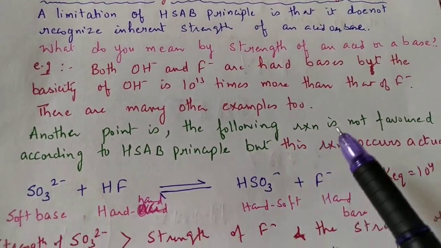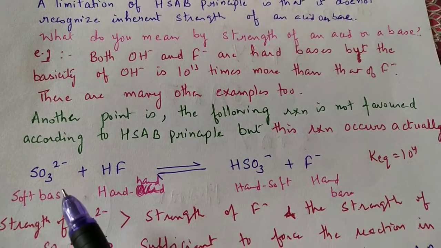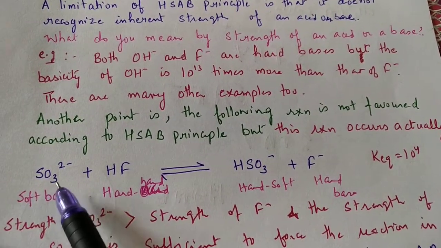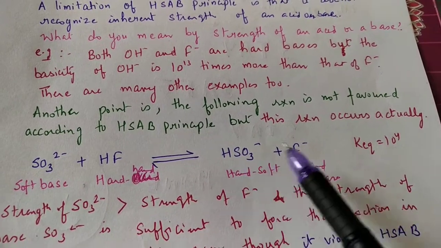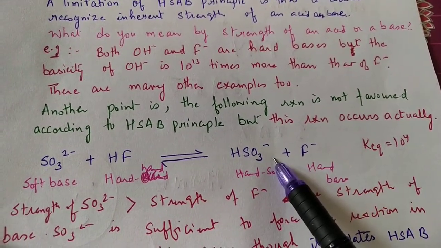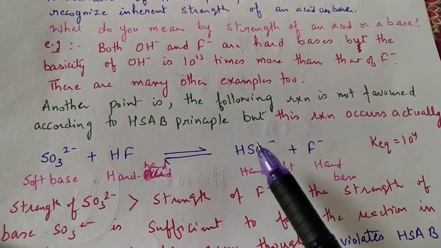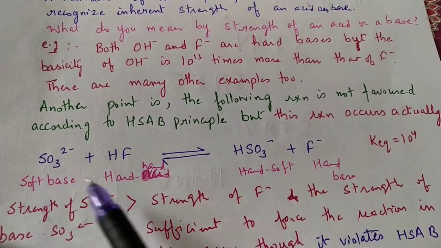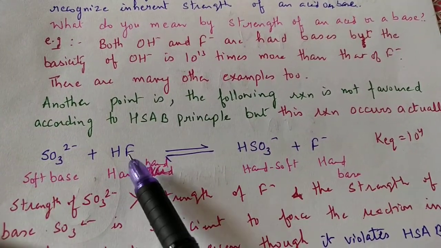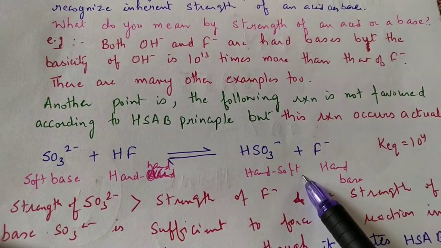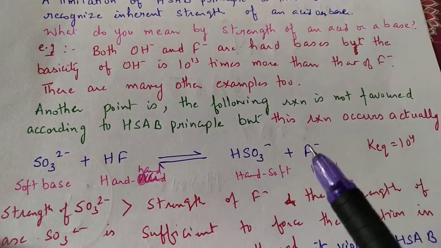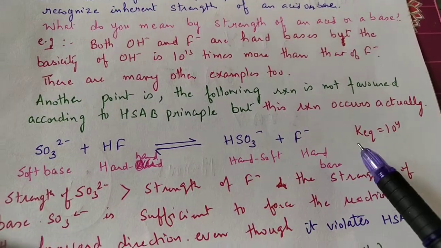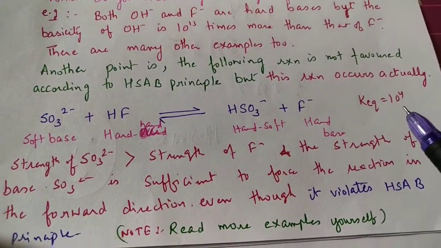Another point is that the following reaction is not favorable. This reaction: sulfite ion SO3 2 negative plus hydrogen fluoride, giving this equilibrium reaction. Now according to the HSAB principle, this reaction should not occur, because here it is a soft base and this is hard. The interactions are hard-soft. So according to the HSAB principle, the forward reaction should not occur, but actually this reaction occurs and its equilibrium constant is 10 to the power 4.